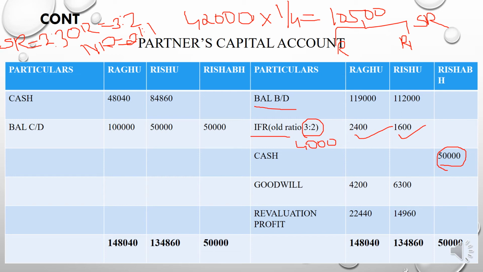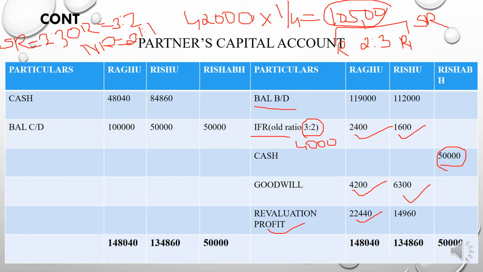So the goodwill of 10,500, we need to distribute on the basis of 2:3. If you distribute it, you will get 4,200 for Regu and 6,300 for Rishu. And the revaluation profit, which we already calculated in the revaluation account, is 37,400. If you distribute it, Regu will get 22,440 and Rishu will get 14,960.